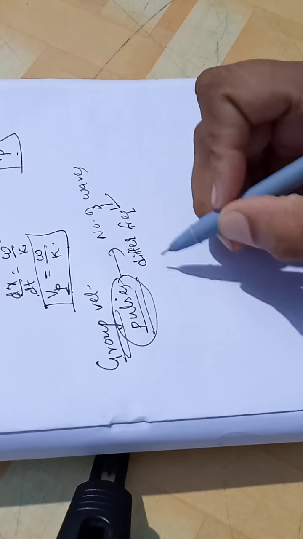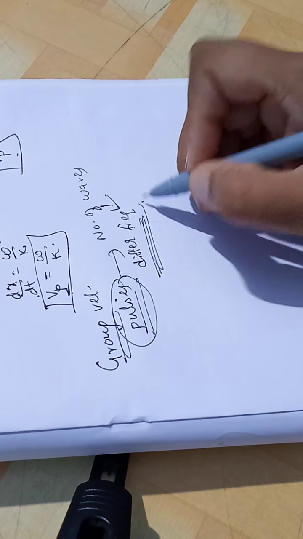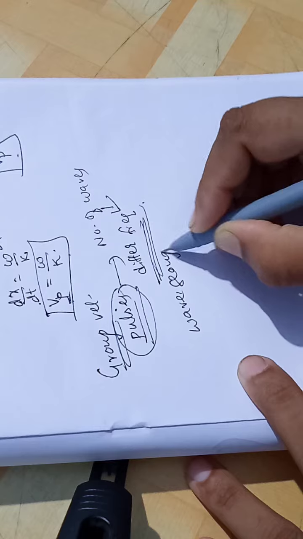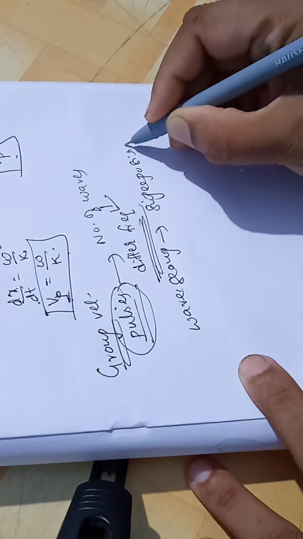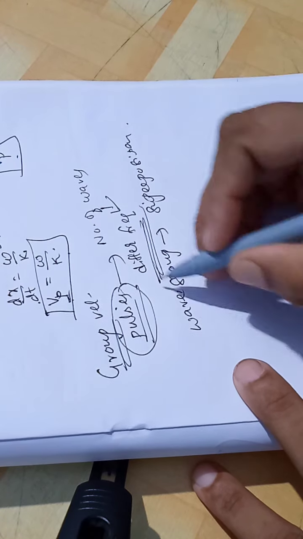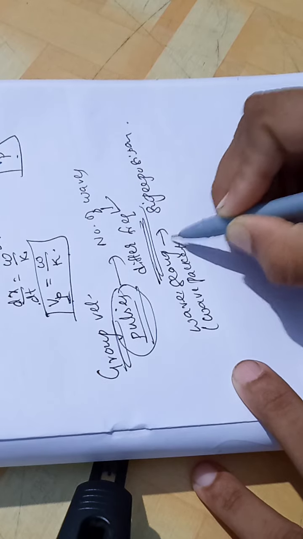The superposition of all these waves, we call it as a wave group, or a wave packet.